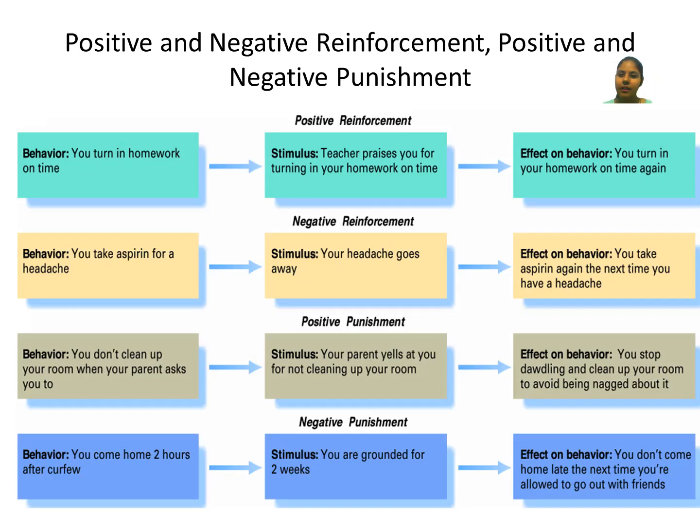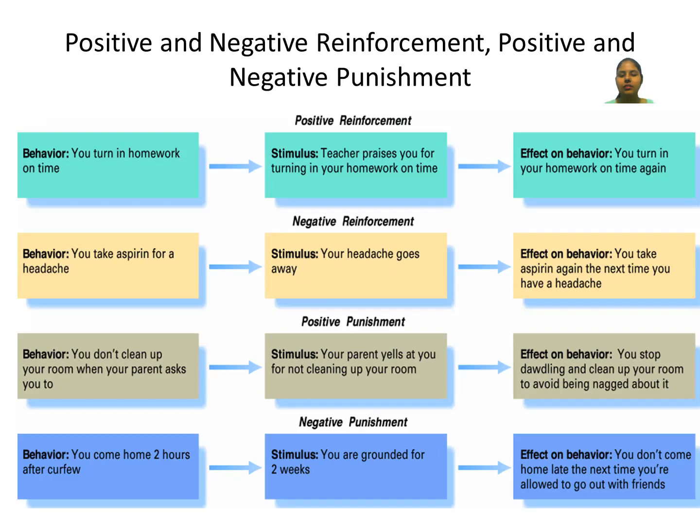Now there is another behavior: you came home 2 hours after curfew. And what happened? You are grounded for 2 weeks. And what is the effect on behavior? You don't come home late. The next time you are allowed to go out with your friends. And what happened? You said, okay, mom and dad, I'm going to watch a late night movie. And what happened?